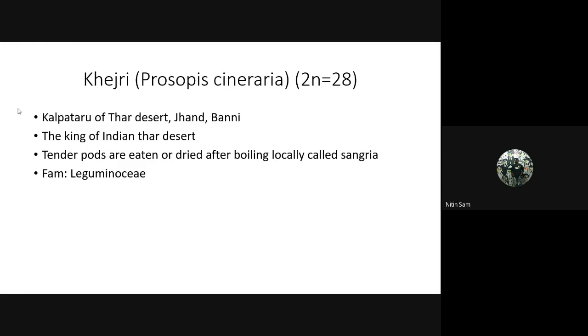Tender pods are eaten, or dried after boiling; locally it is called sangri. That's what I said earlier. Sangri, which is made from Kejri, is also used in Panchkuta. It belongs to the family Leguminosae. So this is all about Kejri.